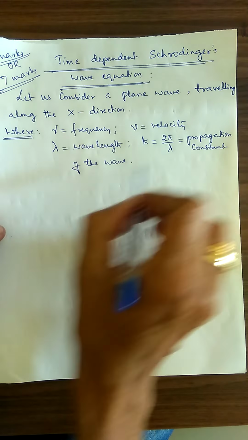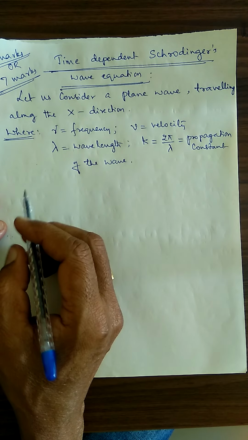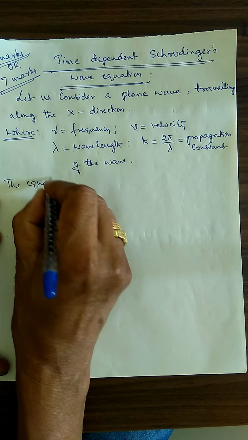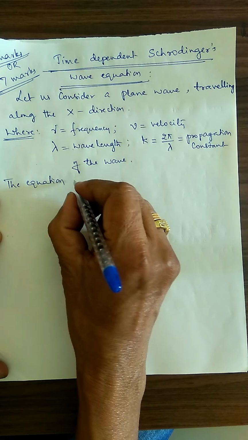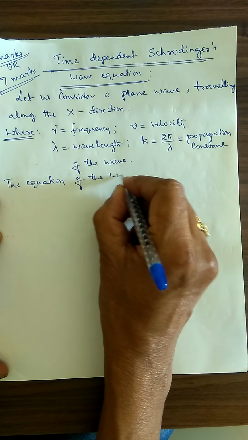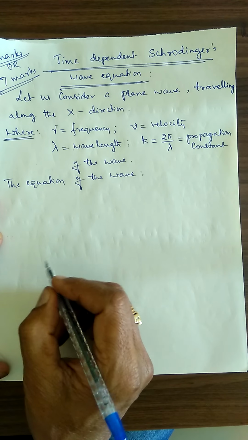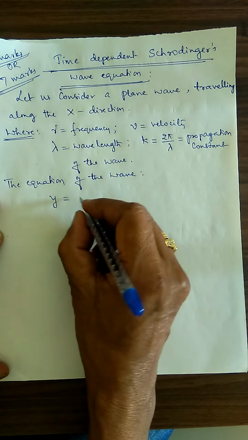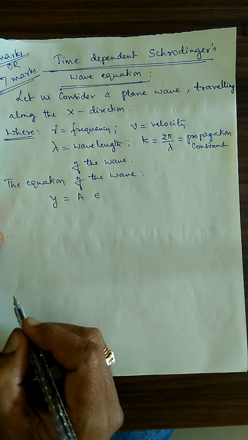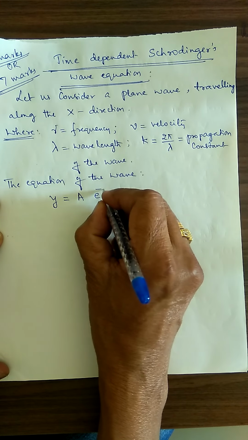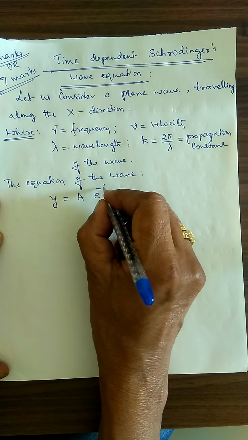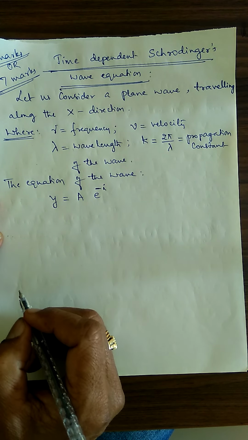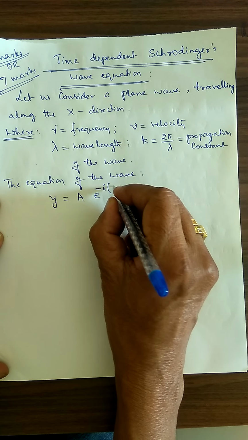Now using all these basic ideas, I will write the equation for the wave. The equation of the wave is given by y is equal to a into e to the power minus i, where i is the imaginary number, i squared is equal to minus 1, e to the power minus i omega t minus kx.